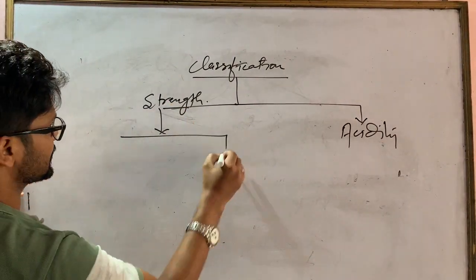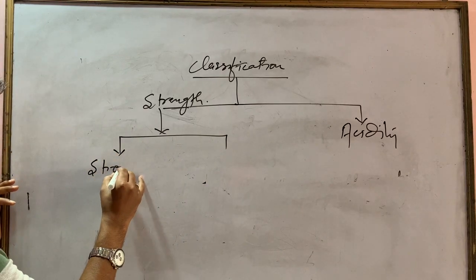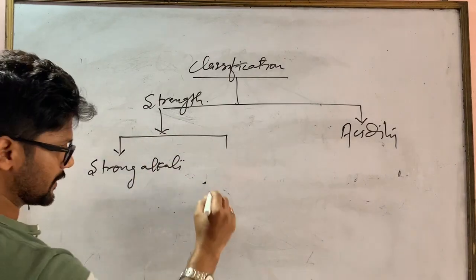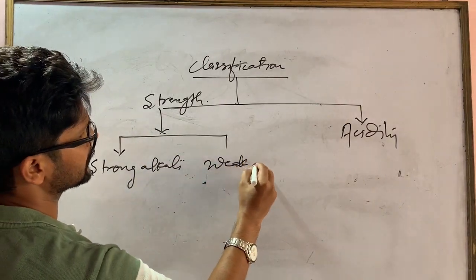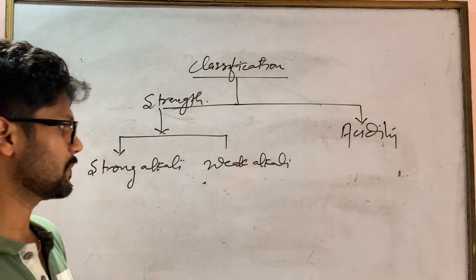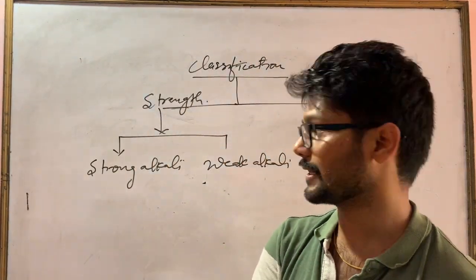On strength, it is classified into two categories. The first is strong alkali and the second is weak alkali. It's a very important topic. We'll try to understand. I have already explained what alkalis are. Soluble bases are called alkalis.